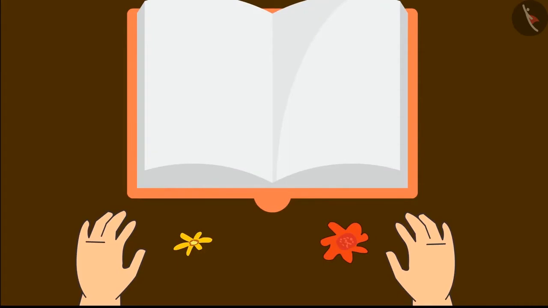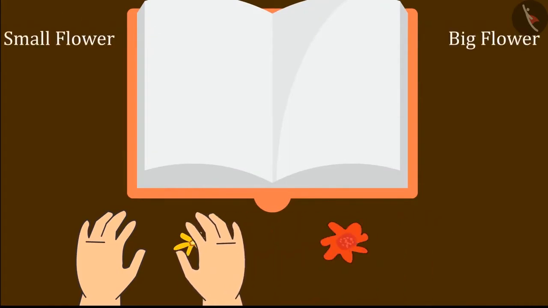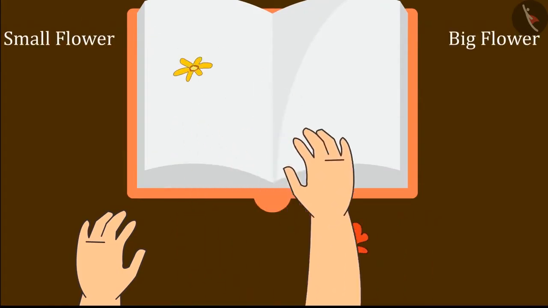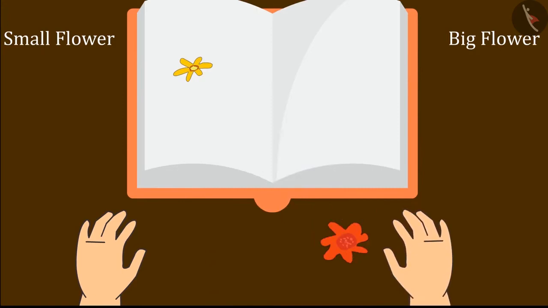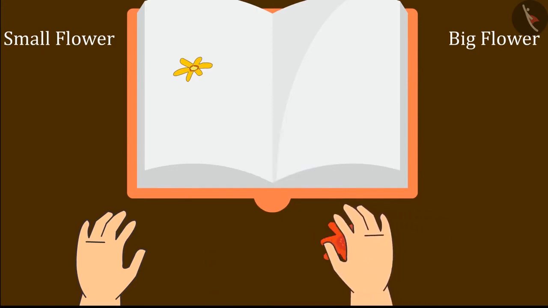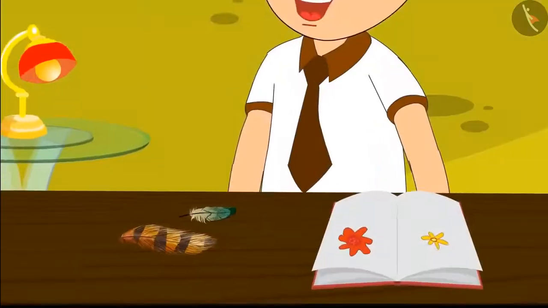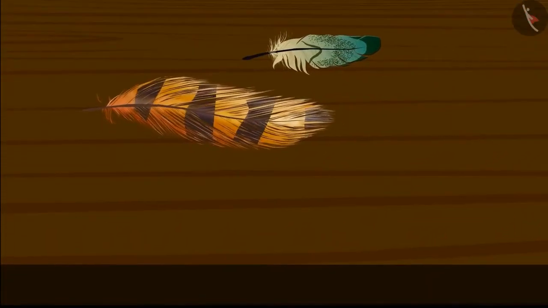Now he thought of pasting the flowers. This little flower, let me put it here. And this big flower here. Now it is the turn of the bird's feathers. Here are the 2 feathers of the bird.